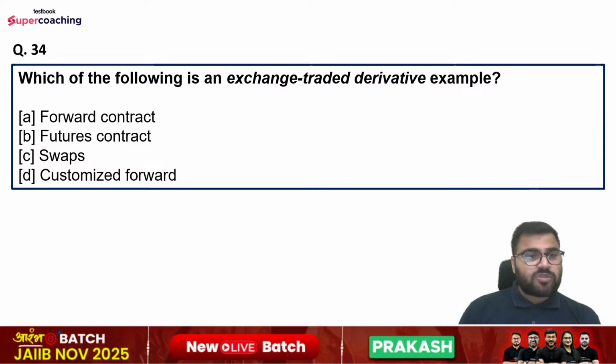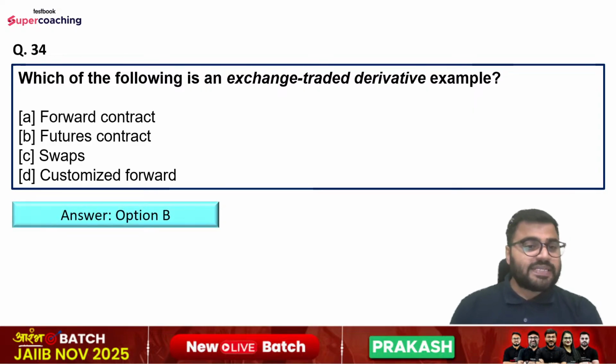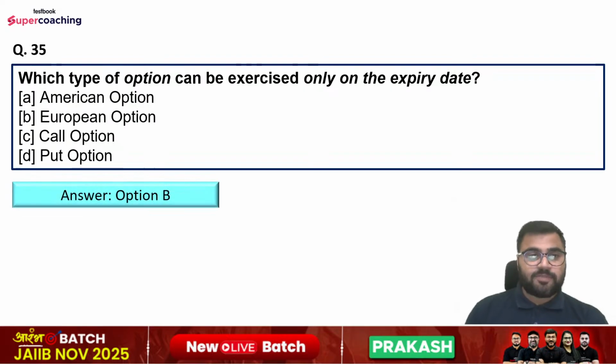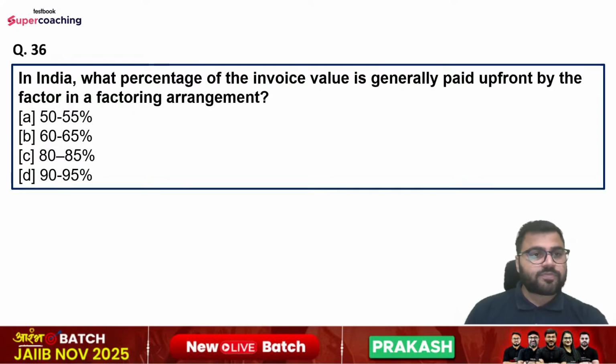Question number 34th, which of the following is an exchange traded derivative example? Options are forward contract, future contract, swaps, customized forward. So right answer is option number B, that is futures contract. Question number 35 is, which type of option can be exercised only on the expiry date? Options are American option, European option, call option, or put option. So right answer is option number B, that is European option.